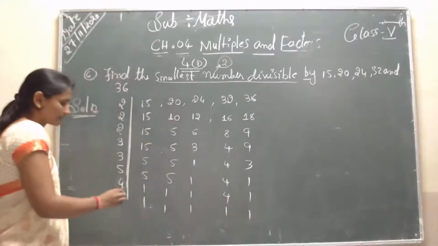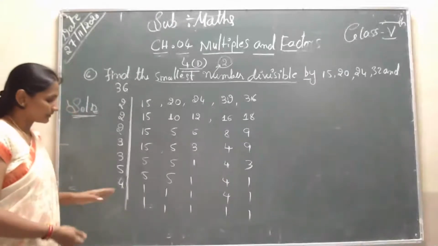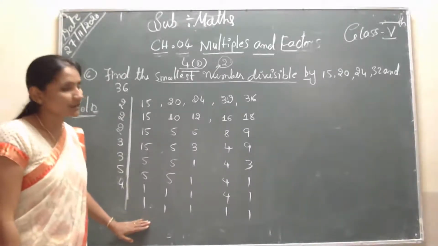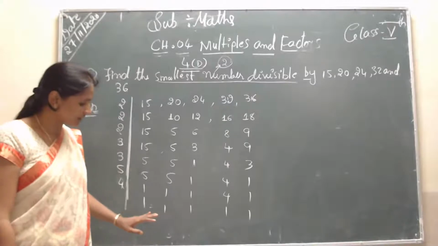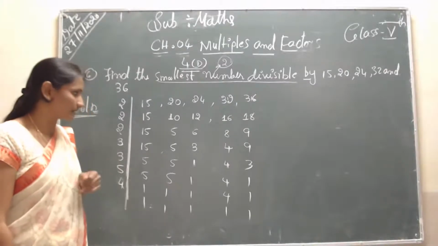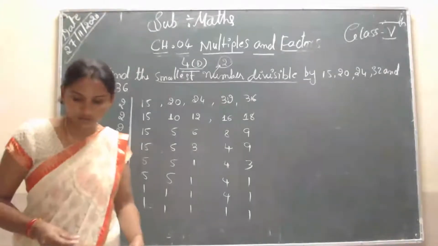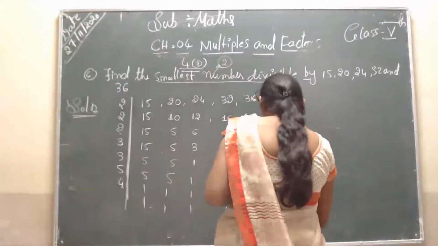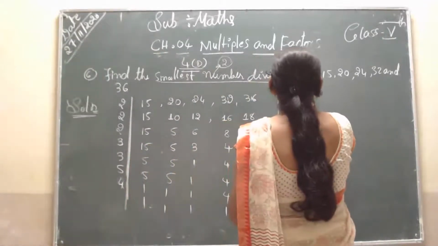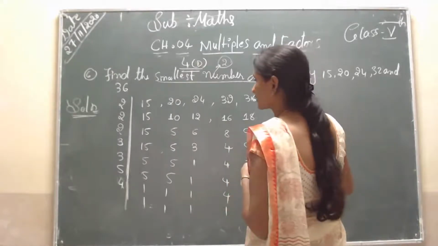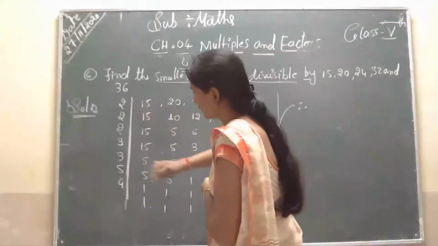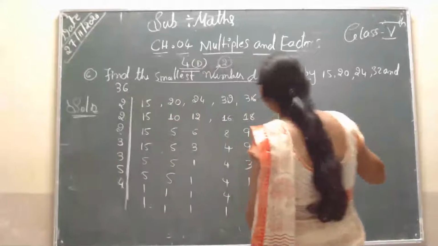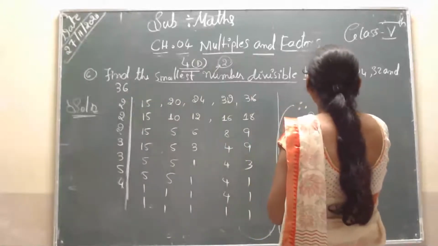So students, can you observe here that the result is the least number. So now you have to multiply the numbers. How many factors, students? 2 appears 3 times, 3 appears 2 times.